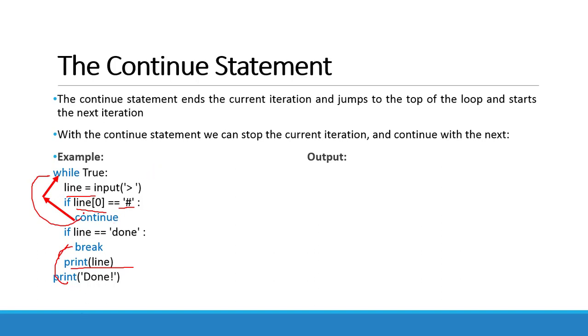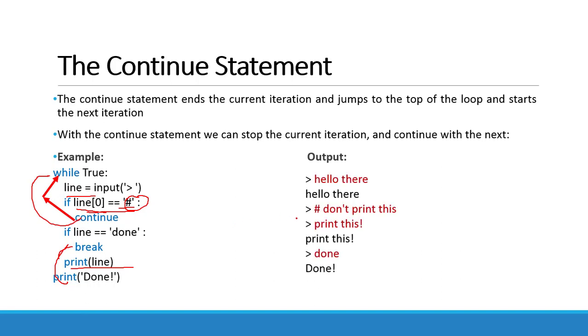So this program is useful when the user entered something which starts with hash. So the output of this program is, if the user entered hello there, hello there is printed, and if the user entered something which starts with the hash, then it is not printed, and this statement is skipped. After that, print this is also printed, and when the user entered done, using the break statement, the program will jump out of the loop. So break and continue are very useful statements in the while and the for loop.